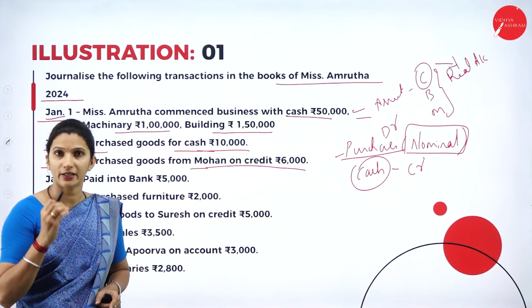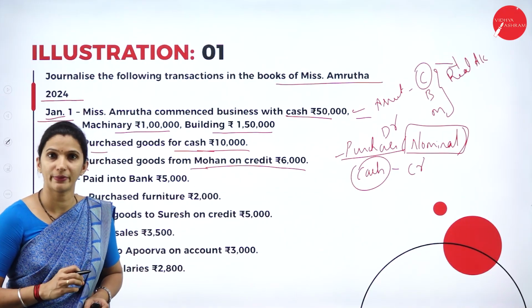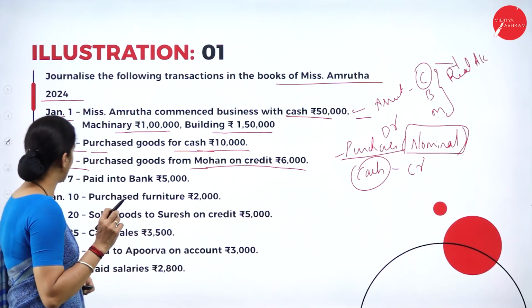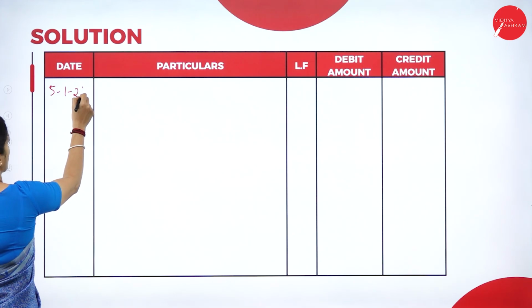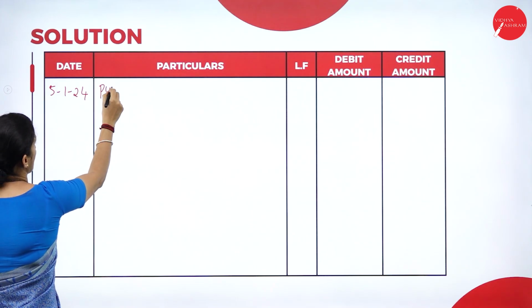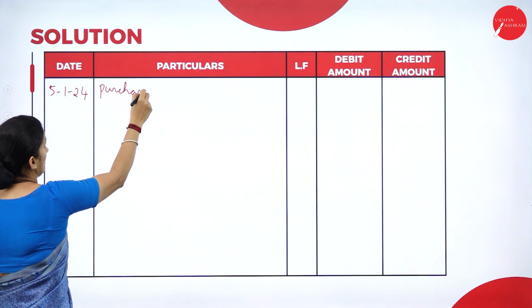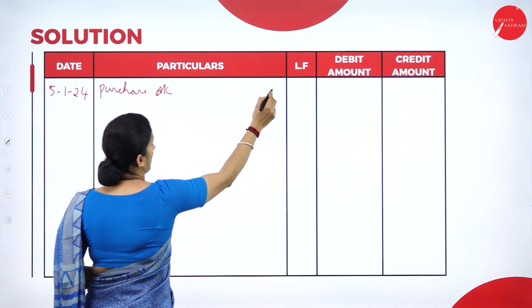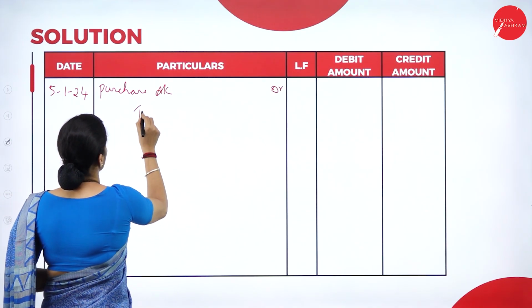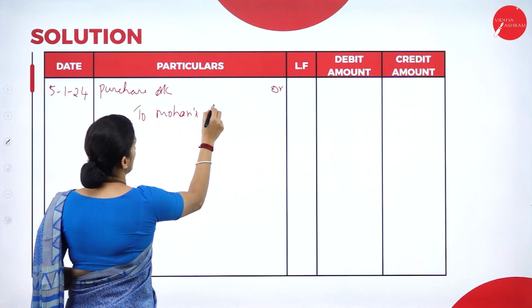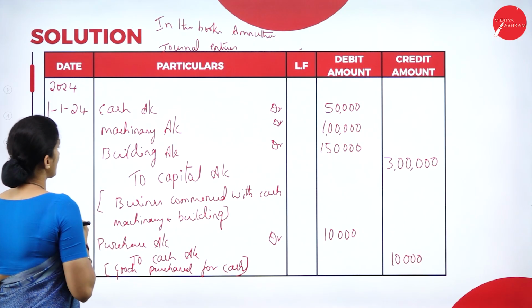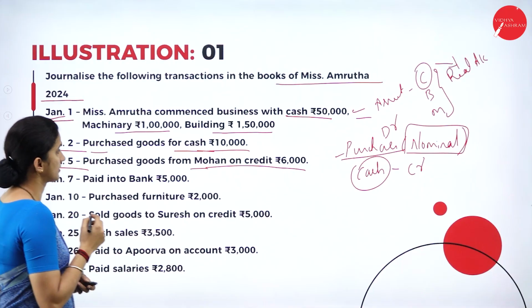So that means in the name of Mohan, one account will be opened. So the entry will be on 5th January 2024, purchase account debit to Mohan's account. So the amount here is 6,000.